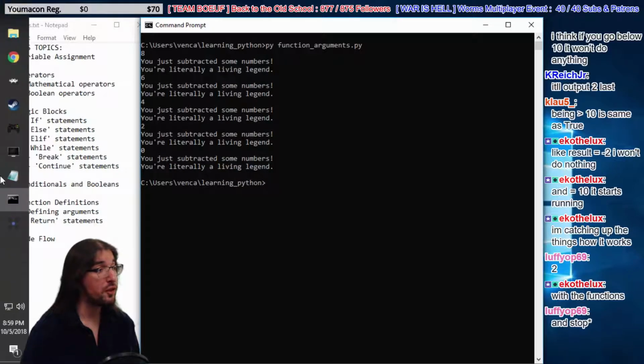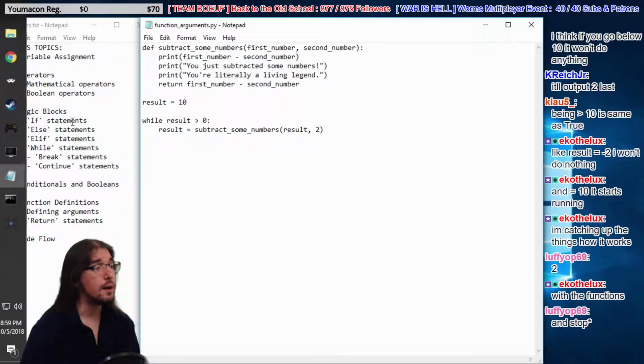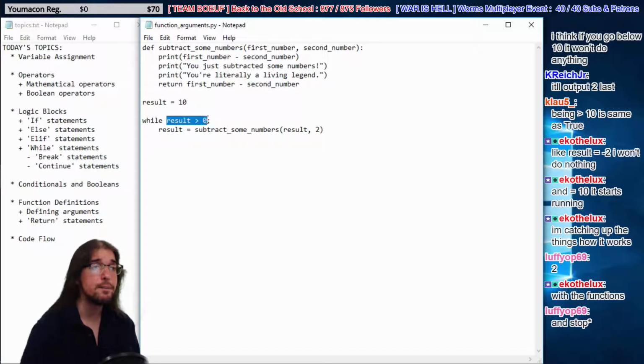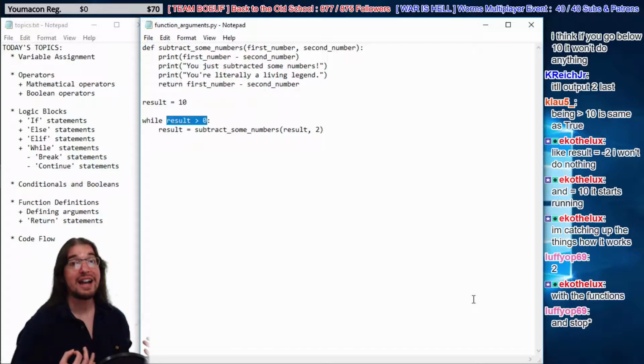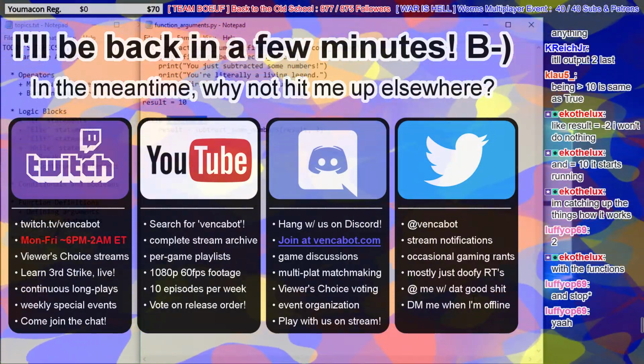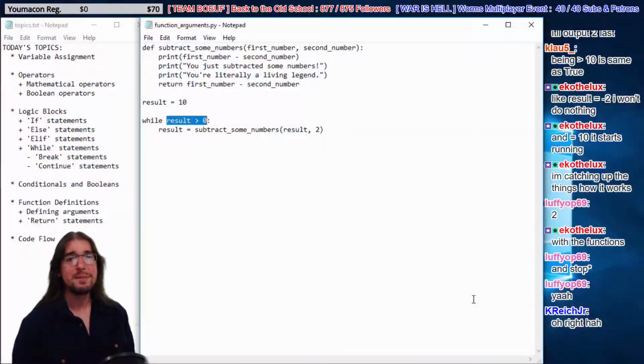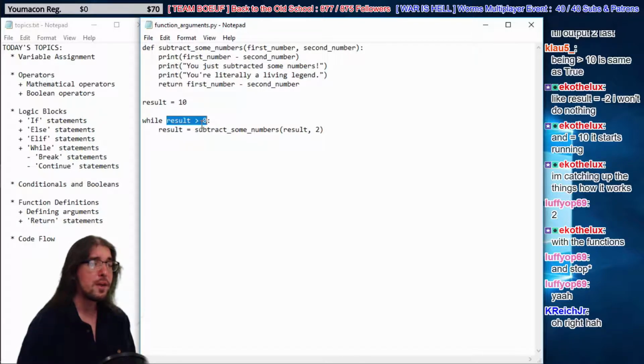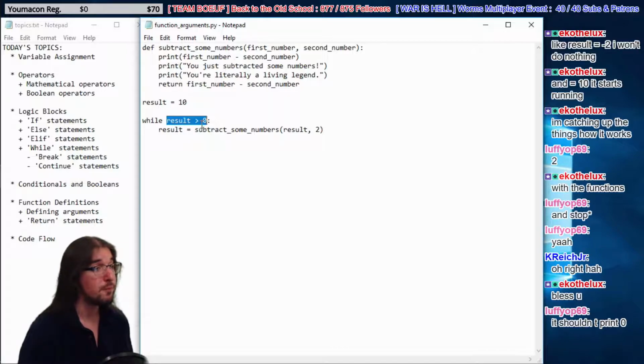Yeah, it stops eventually. So the cool thing about a while loop and about conditional statements and Booleans is that you can make your program behave logically. It will actually think for you. So basically, conditional statements like this one here, result greater than 0, are how you make your program make decisions. It's making a decision here, right? Based on this information. As long as result is greater than 0, keep on running this code.